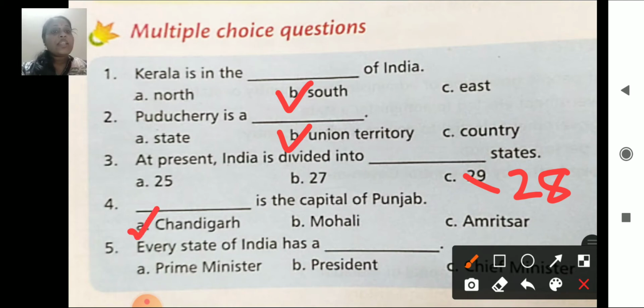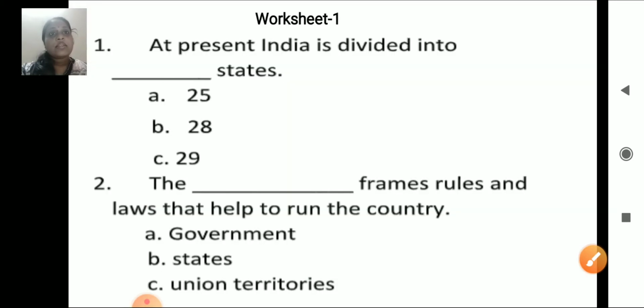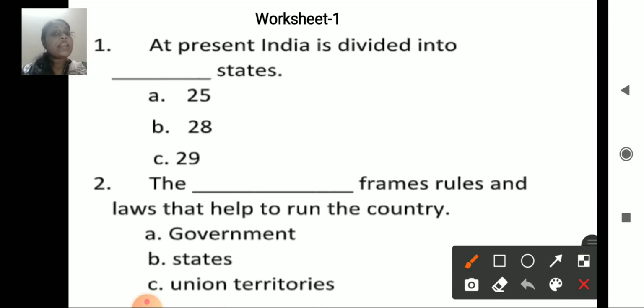Every state of India has a Prime Minister, President and Chief Minister. So what we have, children? Every state of India has a Chief Minister. Okay. So this I gave you as a worksheet also. Now you can tell me the answer. Already I told you once. At present India is divided into dash states, 28, right? The dash frames rules and laws that help to run the country. Government. Our government frames rules and laws that help to run the country.